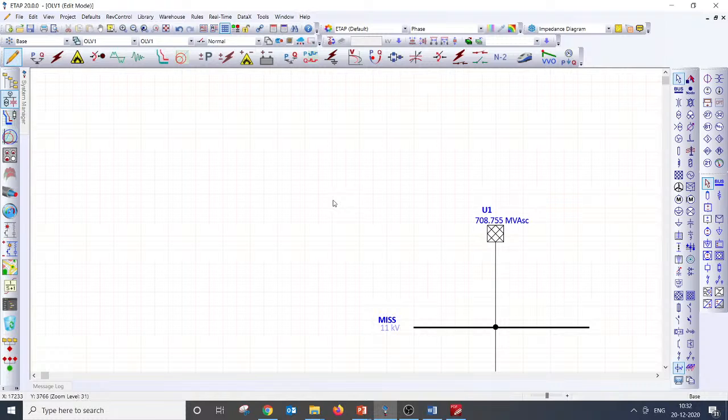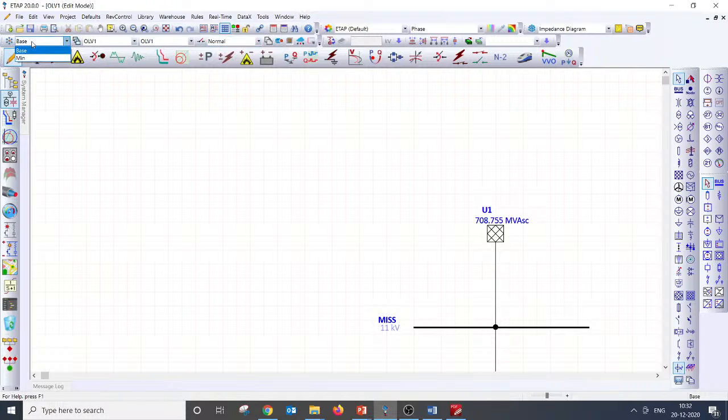So let me add this with respect to the maximum fault current and minimum fault current simulation also. There are two ways of simulating this. One is that people connect two different grids and create a scenario with respect to the configuration manager. That means for a maximum fault current they will switch on the maximum fault current grid, and the other one they will put minimum fault current, and they will switch based on the configurations.